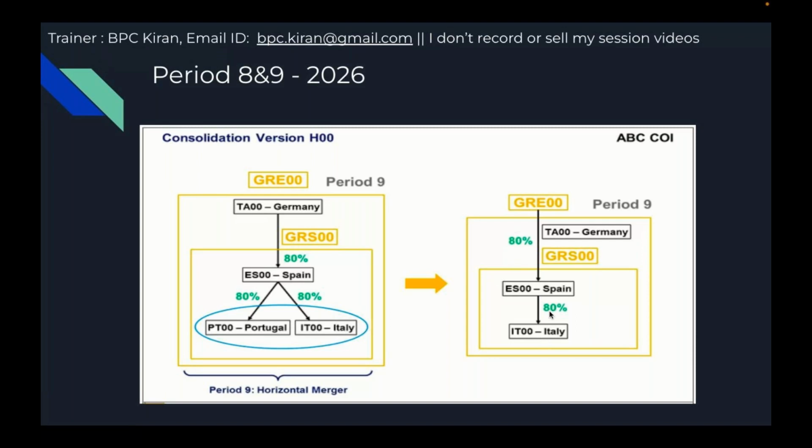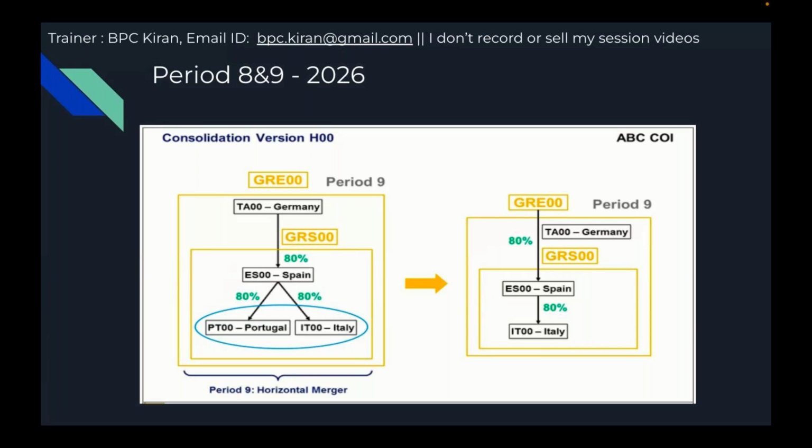Question: under the ABC methodology, will you be able to use it with the equity method? Will the system be able to do the calculations based on the equity method? Yes, even in the less than 50% scenario, for horizontal merger.